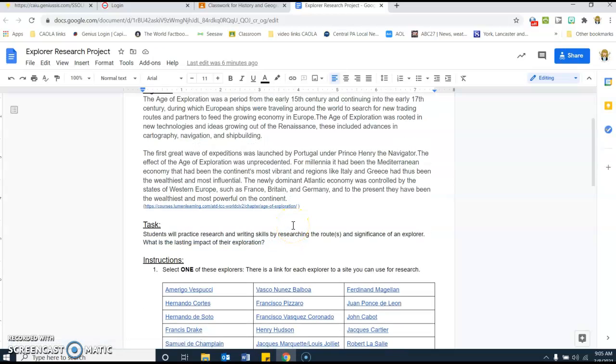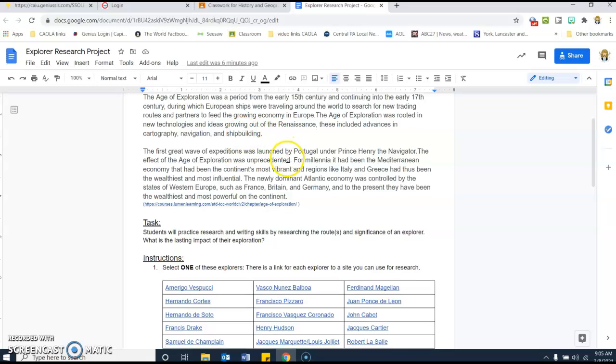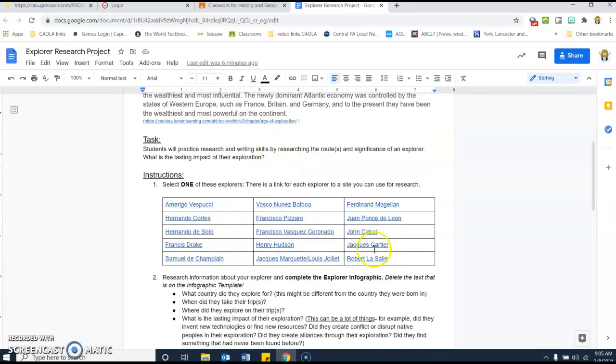Basically, this project is asking students to practice their research skills, practice how we write in our own words, and look for the significance of what we read. We don't need to keep all of the information, so we want to practice how do we find information, sift through it, and then write it in our own words. So you're going to come down here to this table, and you're going to pick one of these explorers, whichever one you would like to do.